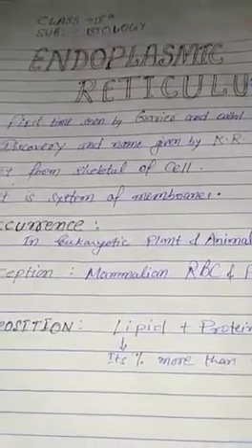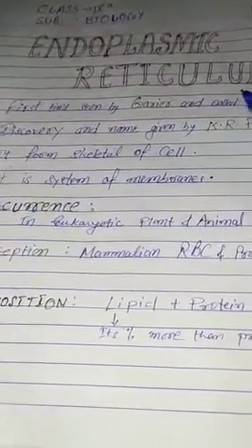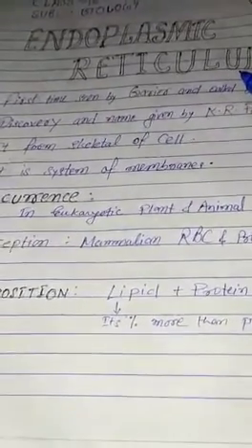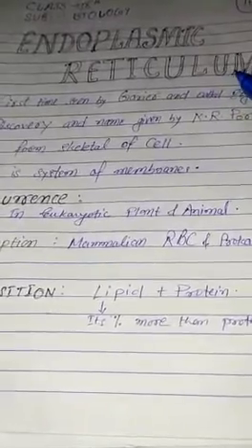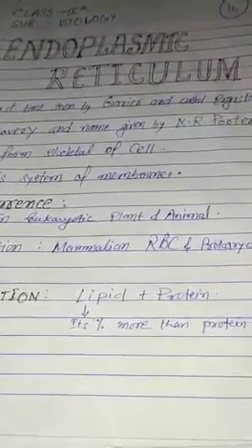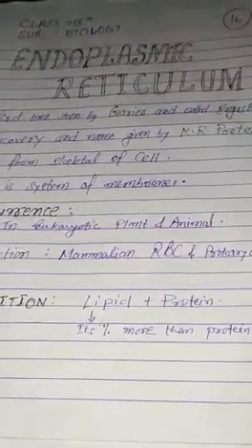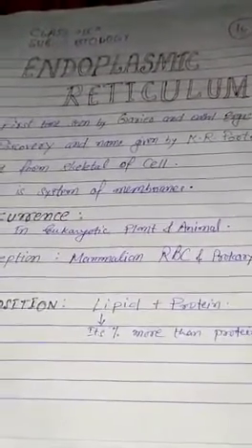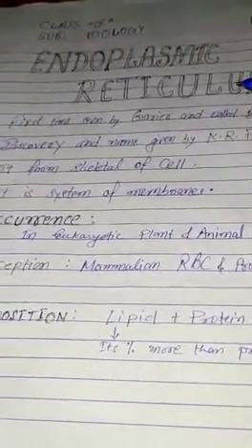We have discussed these topics and I hope you have revised them in your book, and if you are facing any type of problem then you must forward it to me. I will try to solve your problem. So let's start with the endoplasmic reticulum.